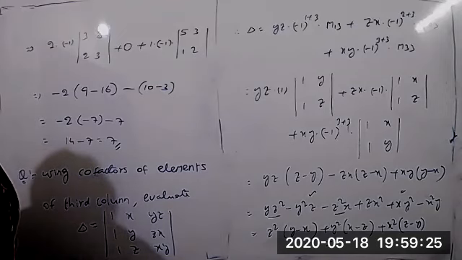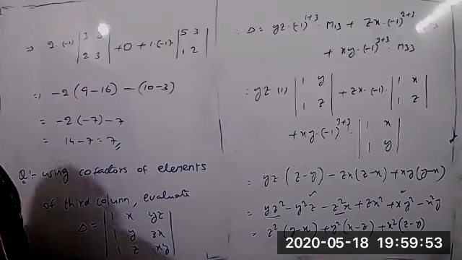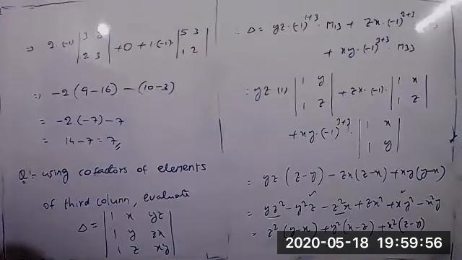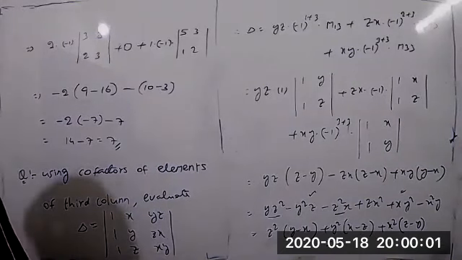Based on the singular and non-singular matrices, I'll give you the formula without any problem. You just said that mod of A is equal to 0 and mod of A is not equal to 0. That's all, sir. We are not doing any examples? No, sir. Yes, we can write now, because some questions from your previous question paper are there. We'll write them once. It's not related to the minors and cofactors, but you can write. Maybe from an objective point of view, it is useful. You'll get a few questions in the examination. We'll write that.